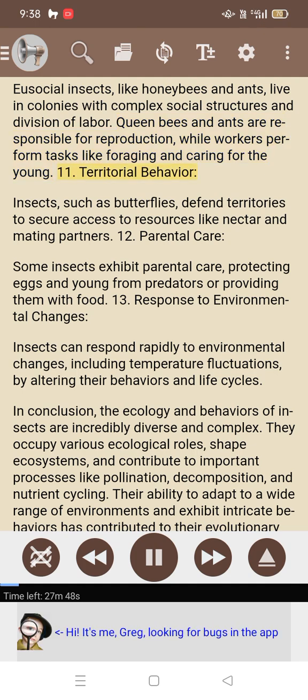11. Territorial behavior. Insects, such as butterflies, defend territories to secure access to resources like nectar and mating partners. 12. Parental care. Some insects exhibit parental care, protecting eggs and young from predators or providing them with food.